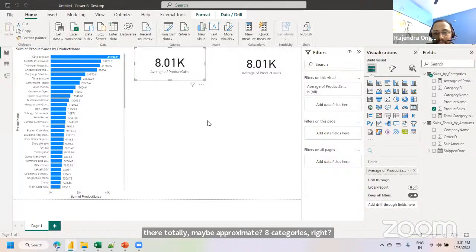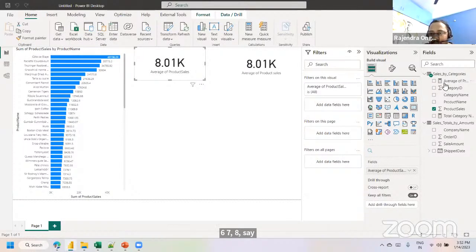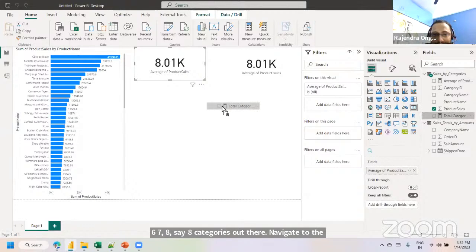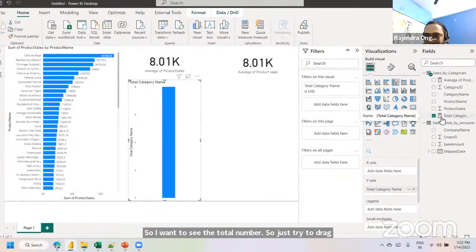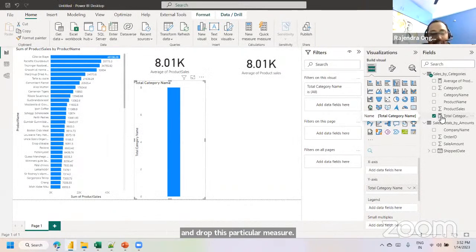Navigate to the report view. I want to see the total number, so just try to drag and drop this particular measure. If you can observe, this is the calculator symbol. Please remember the icons as well. If you are using an explicit measure, the icon is differentiated as a calculator. Calculator is an icon for an explicit measure.